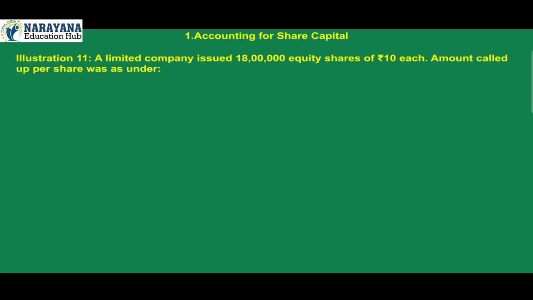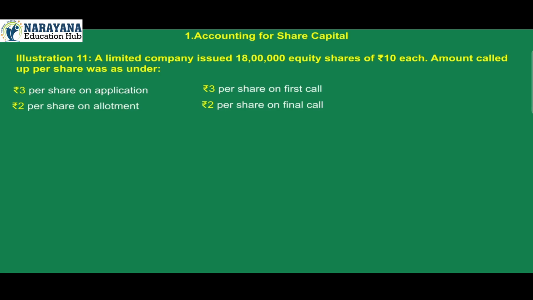Question 11. A limited company issued 18 lakh equity shares of rupees 10 each. Amount called up per share was as under: rupees 3 per share on application, rupees 3 per share on first call, rupees 2 per share on allotment, rupees 2 per share on final call. All amounts due were received on due dates except from the following persons.